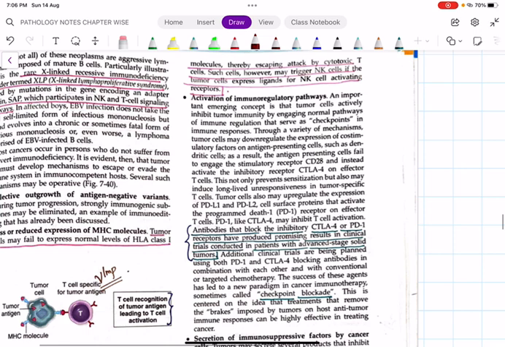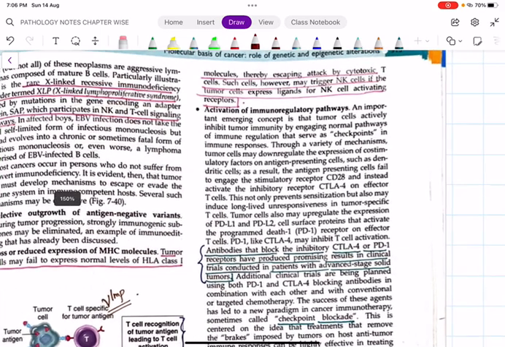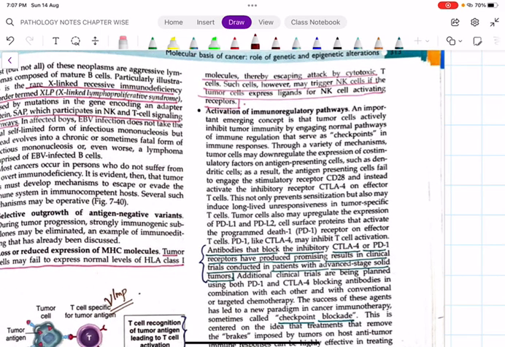See, there are some immunoregulatory pathways. I have already told about this in the chapter of autoimmunity. Okay, you can watch that lecture also. See, actually, what is happening? The antigen presenting cells have some co-stimulatory molecules like CD28 and all. So the tumor cells, through a vast variety of mechanisms, will down-regulate the expression of these co-stimulatory molecules on the antigen presenting cells. So as a result, what will happen?